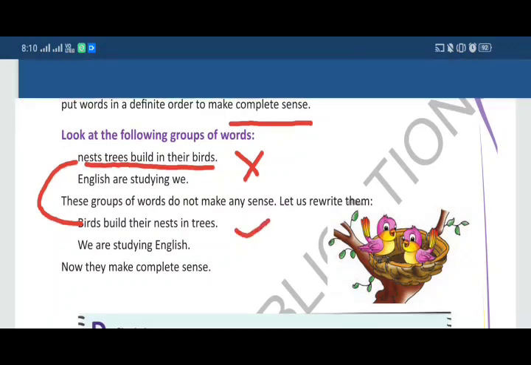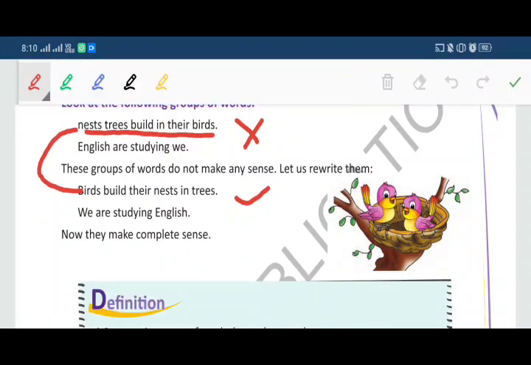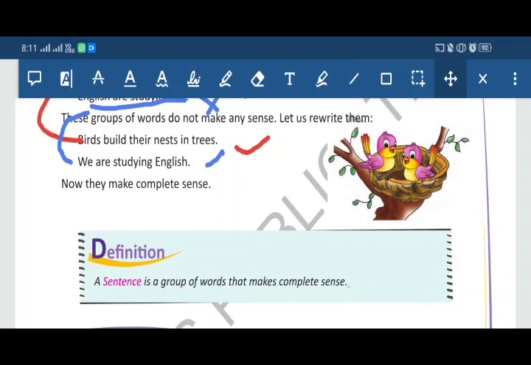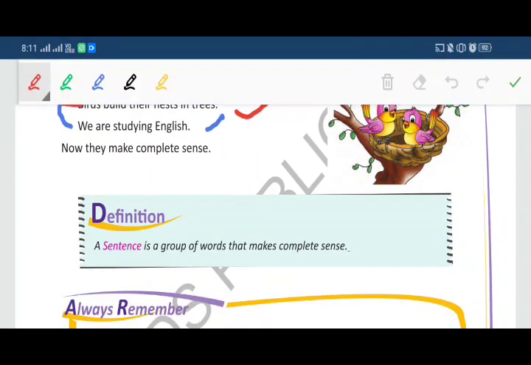Check another example. "English are studying we." This is not a sentence because it is not in a proper order. But when I say "We are studying English," this is a complete sentence. So you understood, I think? A sentence is a group of words that makes complete sense. It means there should be a complete thought.